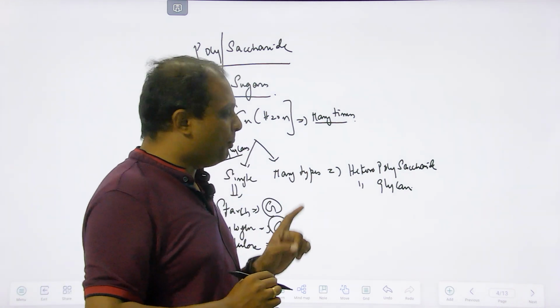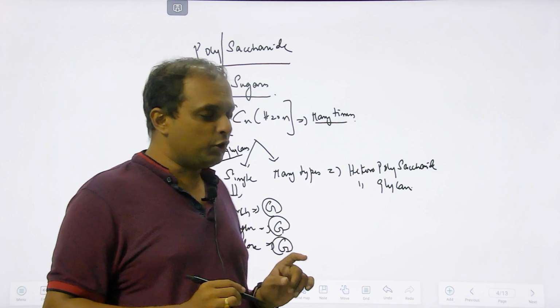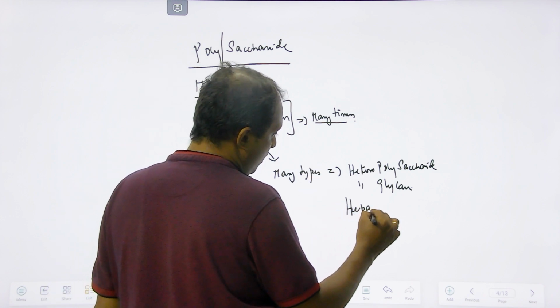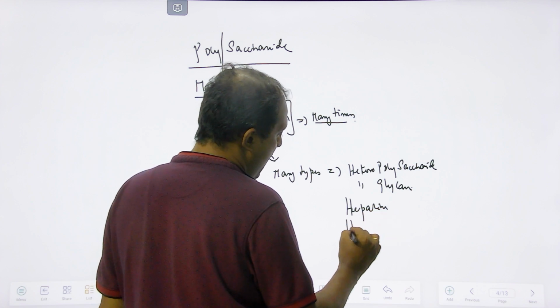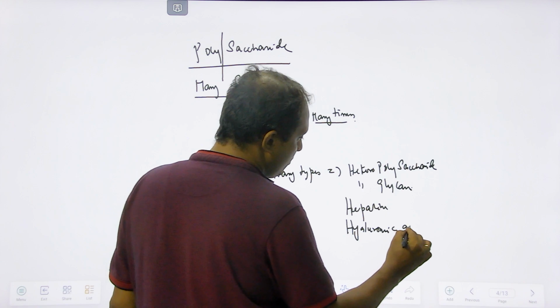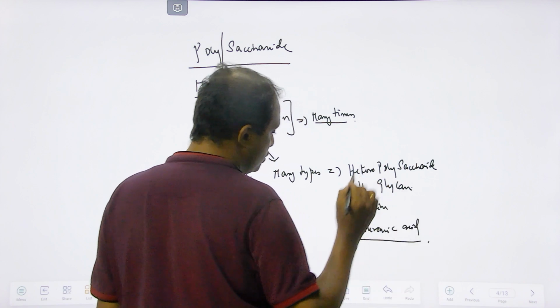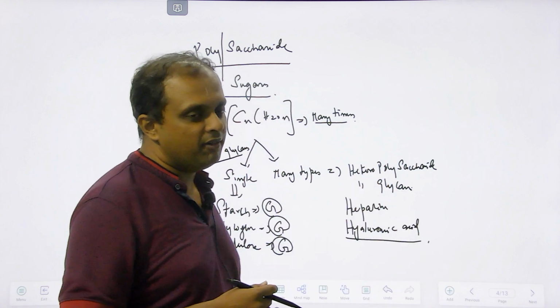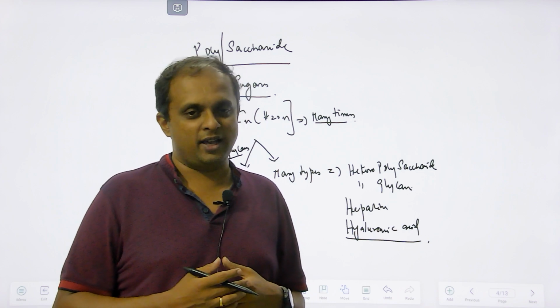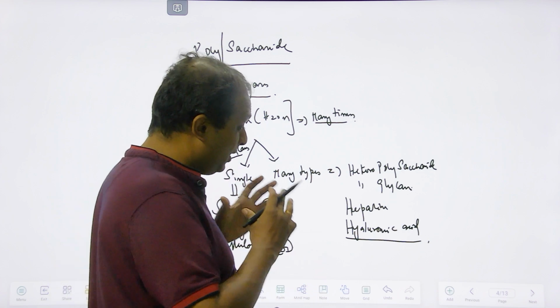So what could be examples of heteropolysaccharides? It could be heparin. It could be hyaluronic acid. And there are many such examples, which are basically polysaccharides having more than one type of monosaccharide. So this is what is called a heteropolysaccharide.